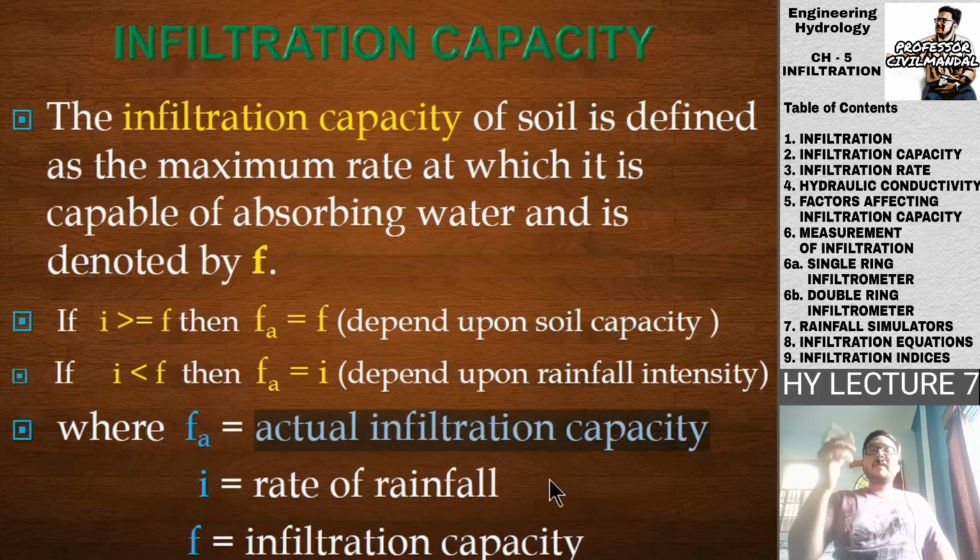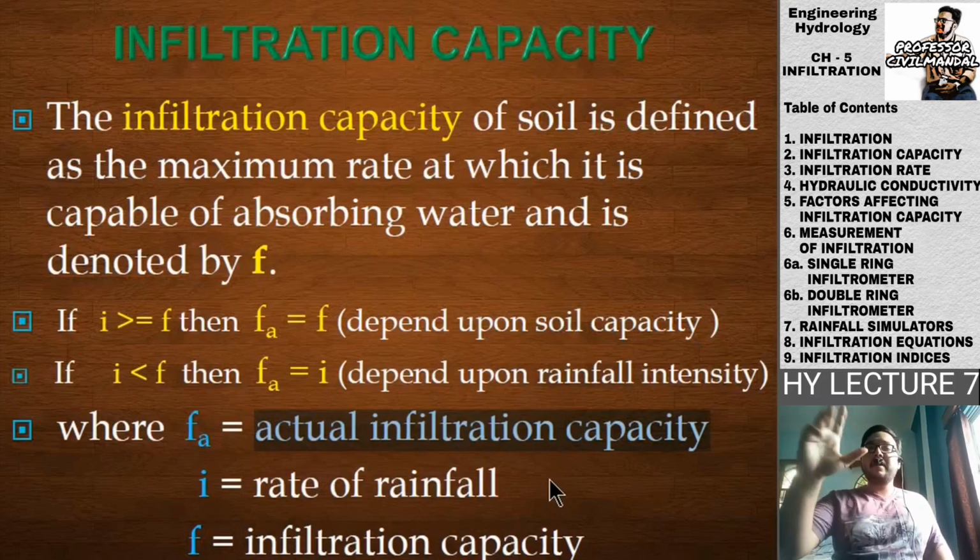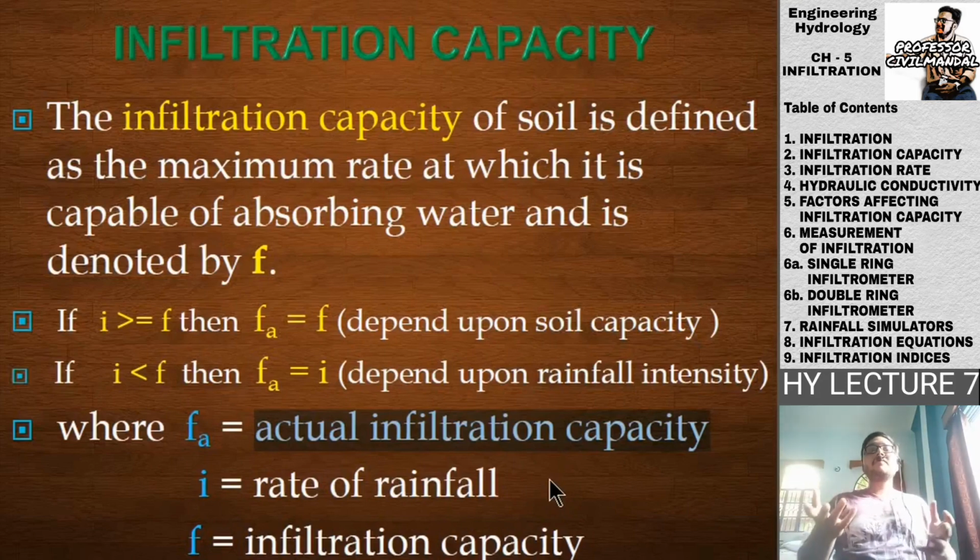If the rate of rainfall is 10, the infiltration taking place will be 10 only. An additional 10 amount of water will not come from another source to add to this. Infiltration is totally dependent upon the rainfall.